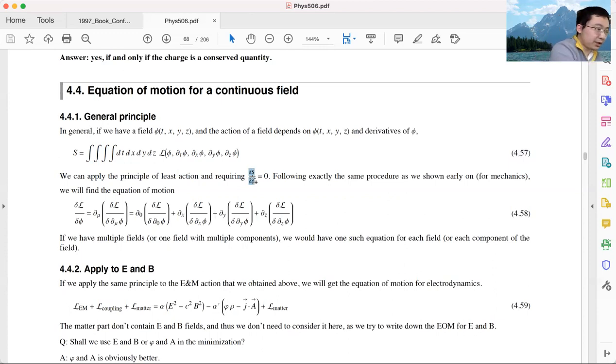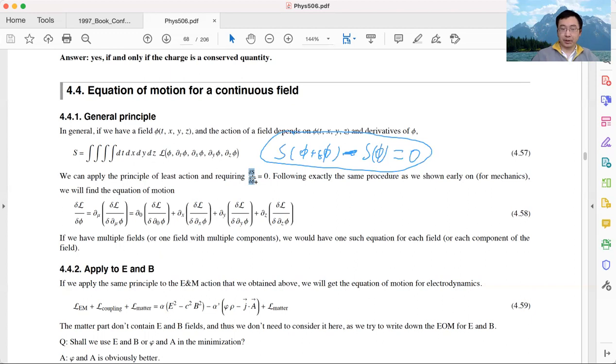Basically we change the field from phi to phi plus delta phi, where delta phi is some small variation of my field, and then we let S of phi plus delta phi subtract S of phi, our old action, and we require this whole thing to be zero, for any small delta phi. That's what we do.